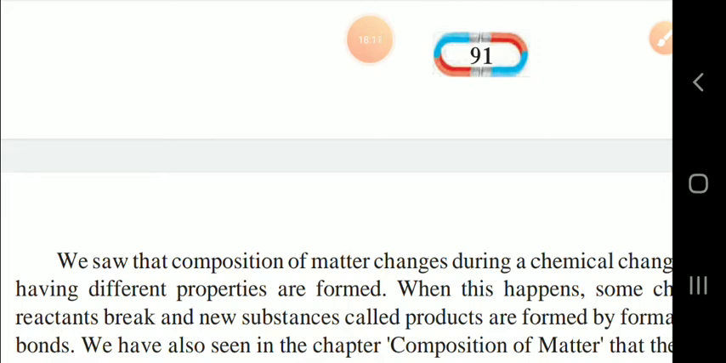In the same way you can write the equation for the magnesium salt also. How will the reaction take place? MgCl2 plus Na2CO3 will be the reactants, and what will be formed, children? Magnesium carbonate, that is MgCO3, plus 2NaCl. Now